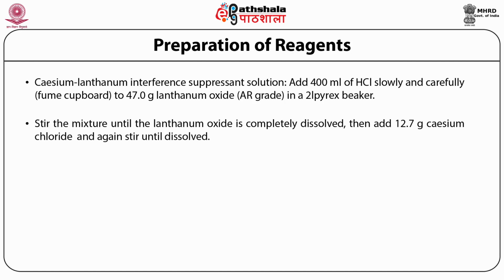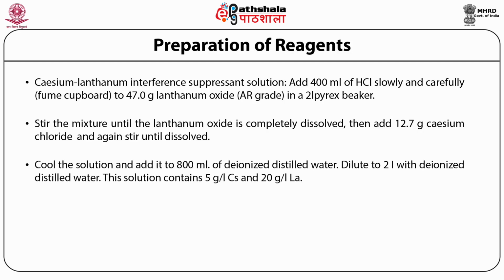The mixture is stirred until lanthanum oxide is completely dissolved. It is followed by addition of 12.7 gram cesium chloride, and the mixture is again stirred until the cesium chloride is completely soluble. The mixture is cooled and it is diluted up to 2 liter with deionized water, first till 800 ml and final dilution to 2 liter with deionized water. The prepared solution contains 5 gram per liter cesium and 20 gram per liter lanthanum.